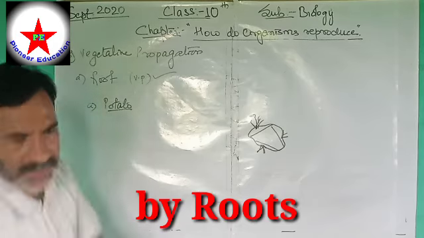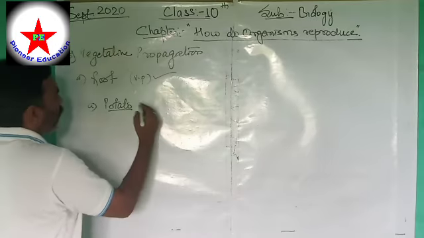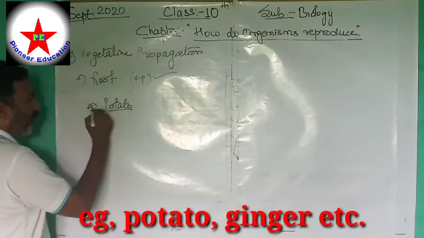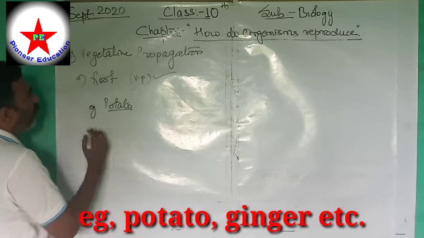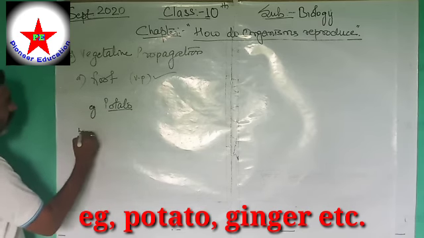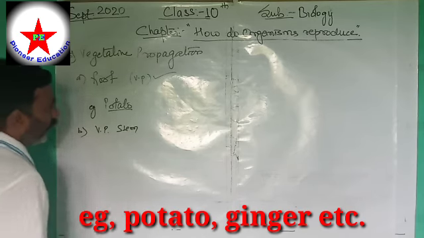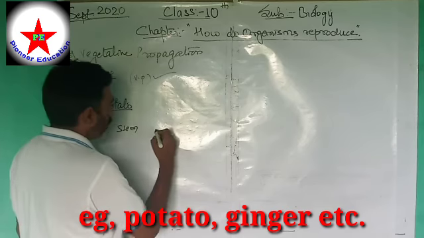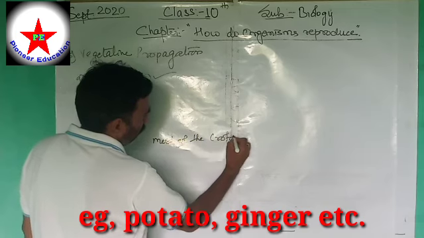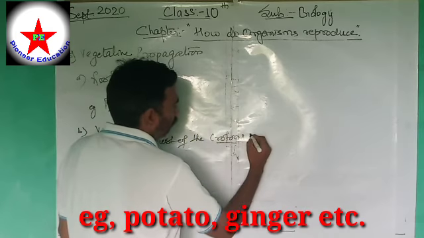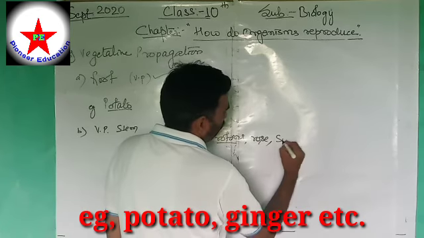So this process by which a new plant is grown by the root of a plant is called vegetative propagation by root, and it's found in plants such as potato, ginger. Now, second is vegetative propagation by stem. Try to remember most of the crotons. Crotons are garden plants, garden flowers, non-flowering plants, rose, sugarcane,